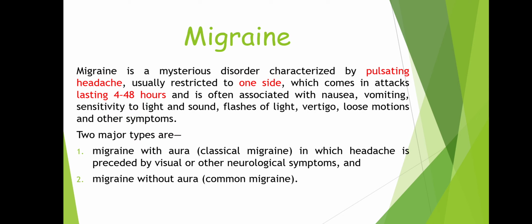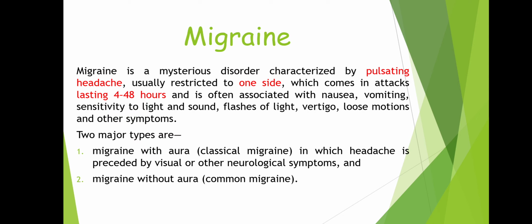See, in a common language, in few films, in television, it is shown that some person who has lost his memory, and some flashes of previous memory will come with headache, or there is some concept of rebirth, पुनर्जन्म, and पिछले जन्म की यादें आ जाती है सर दर्द के साथ. So that can be aura. So migraine with aura means some flashes of previous thing, or some images will be seen in this aura. So that is migraine with aura, also known as classical migraine.